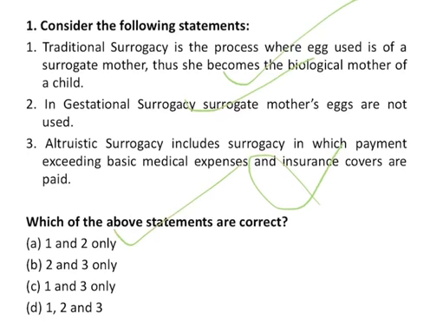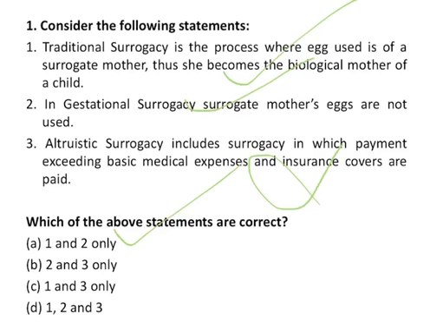Now some evaluation. There are basically many kinds of surrogacy. For example, traditional surrogacy is that process in which the egg of the surrogate mother is used and thus she becomes the biological mother of the child. Now gestational surrogacy is that surrogacy in which the mother's eggs are not used, and eggs and sperms are either donated by the intended parents or by another person, and thus the surrogate mother has no biological link with the child.